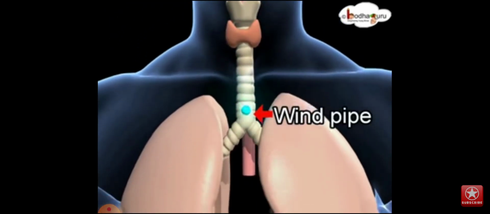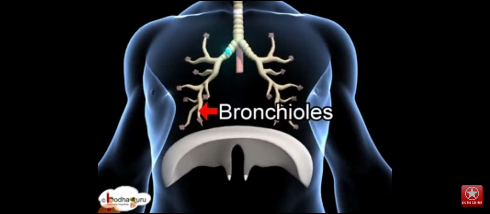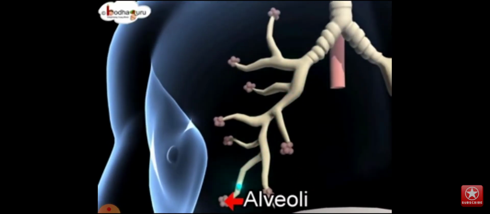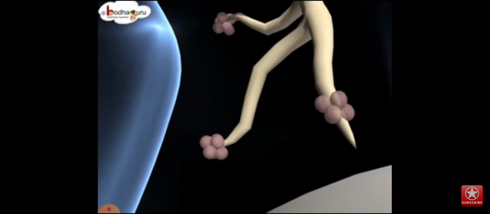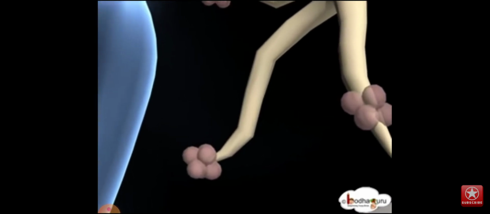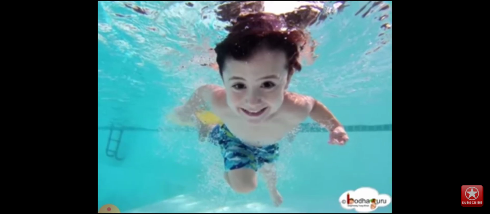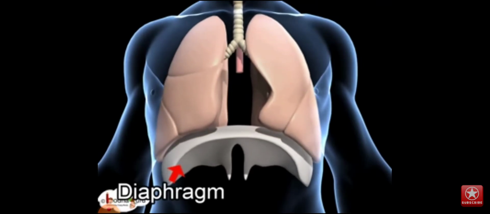Otherwise the air enters the windpipe, and you can see the trachea, the windpipe, is divided into bronchi, which are further divided into bronchioles. At the end of the bronchioles, you can see there are alveoli present, a bunch of balloon-like structures that are attached, right? So they look like a bunch of grapes. Exchange of gases takes place in these alveoli only, and since it is exchanged that way, our lungs are not capable of exchanging oxygen through water.